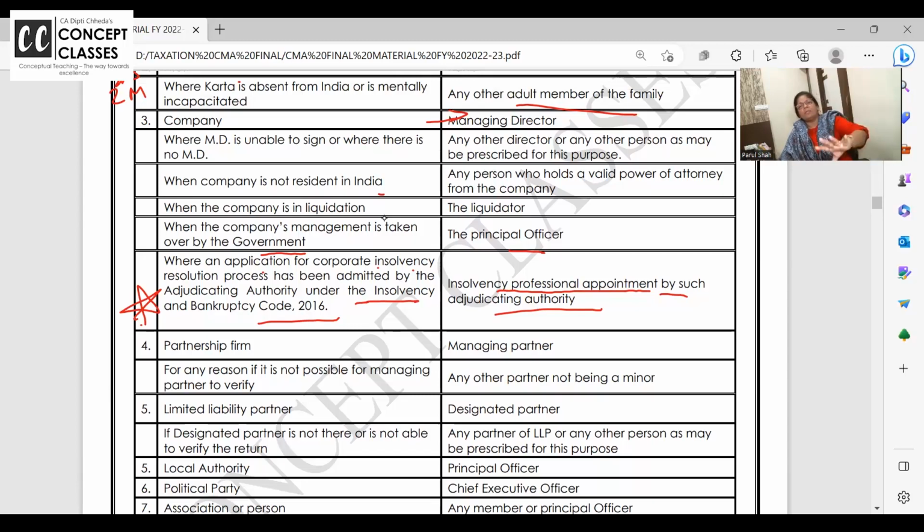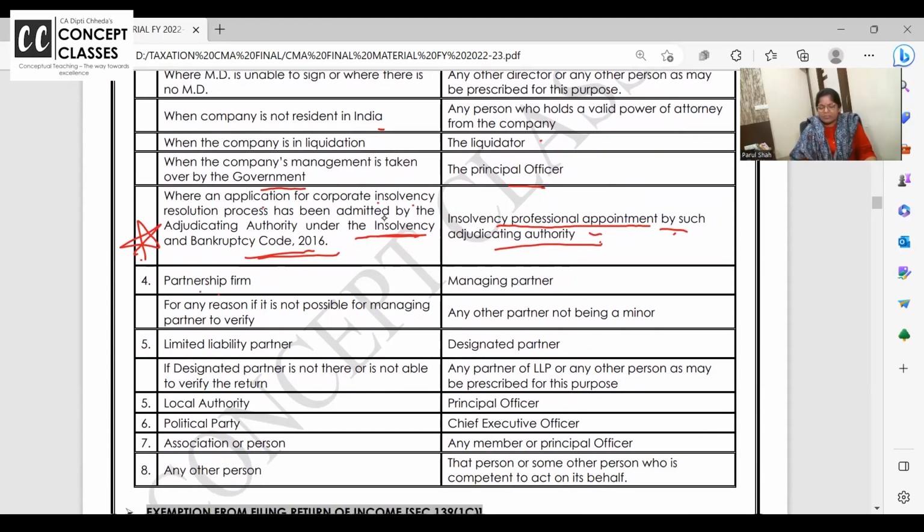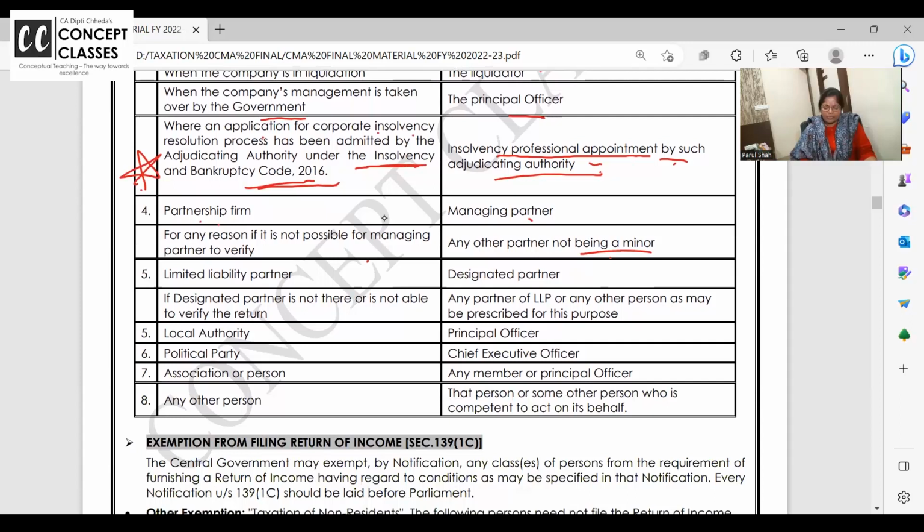So these are the property papers. This is the client. He has not paid the money to the bank. They will auction the property and hand over the money to the bank and the remaining to the assessee with all interest calculation and close the case. So in this period, who is going to file the return for that assessee who has already gone into insolvency bankruptcy code? Insolvency professional. It's like a liquidator for a company, for a professional who is appointed. Clear? In case of partnership firm, the working or managing partner, if he is not there, any other partner, but not being minor, of course. Minor signature is of no value.